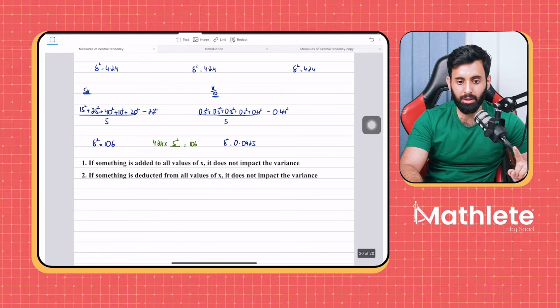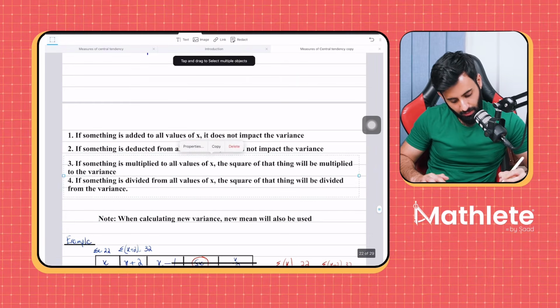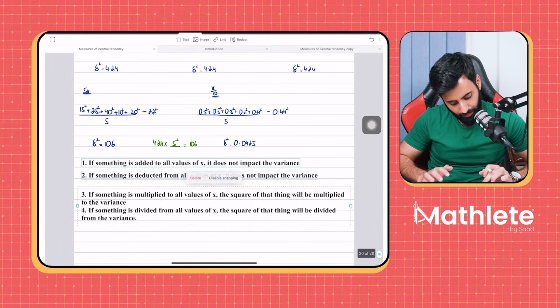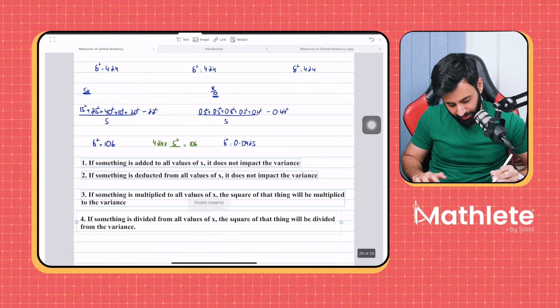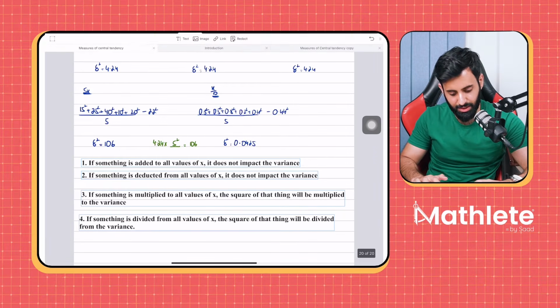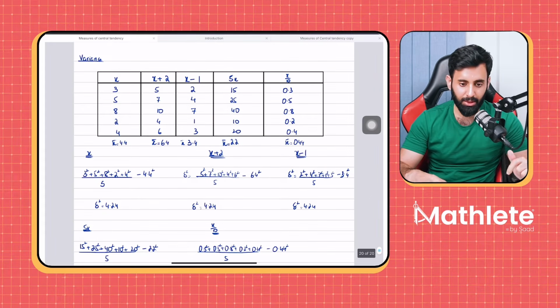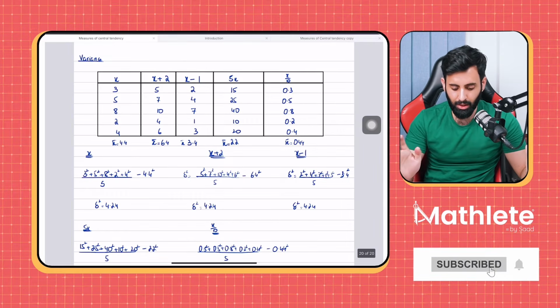Okay? Now comes statement number 3 and 4. So, what's statement number 3 and 4? Let's write that down. Here they are. If something is multiplied to all values of x, the square of that thing will be multiplied to the variance. If something is divided from all values of x, the square of that thing will be divided from the variance. Again, we could have just written all these statements and memorized them. But the whole point of doing this example was so that you guys can see what the pattern is in the background.